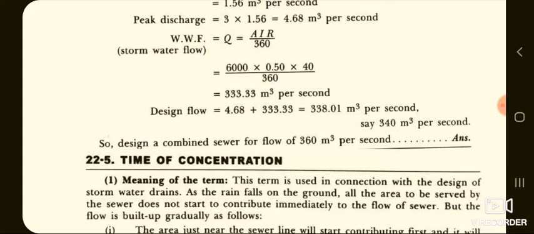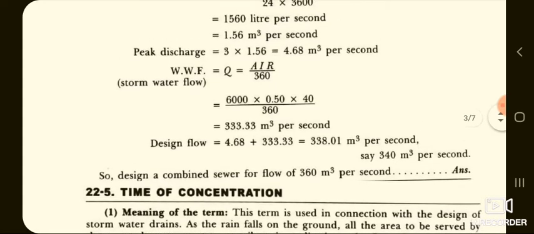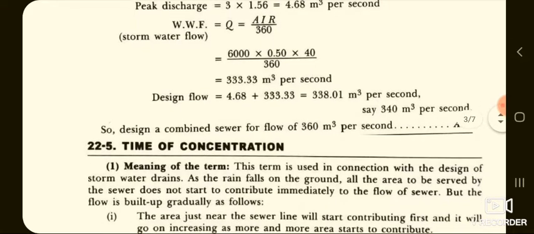That is Q is equal to A into I into R divided by 360. If you substitute all the given values, you get the total storm water flow as 333.33 meter cube per second. Therefore design flow is nothing but the addition of DWF and WWF.